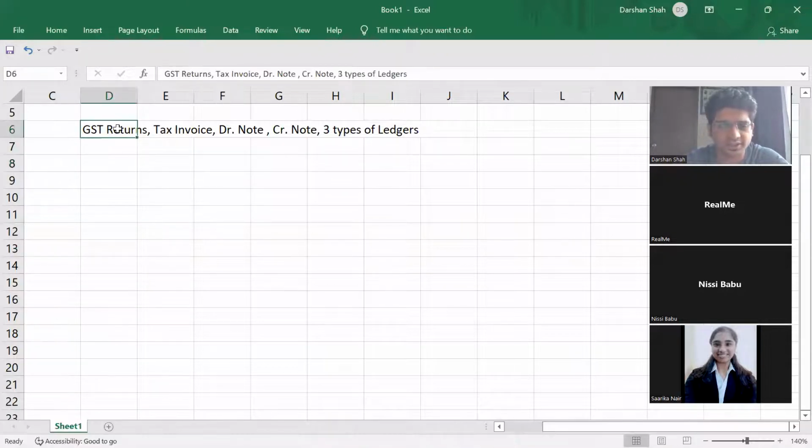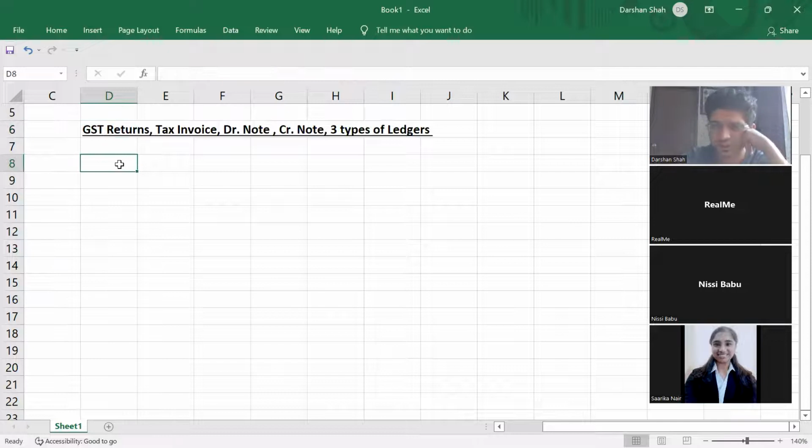Any doubt in yesterday's discussion or yesterday's questions? Sir, for a non-resident taxable person, should they be registered or not? Because in one list, for NRTP registration is always compulsory, irrespective of the limit.